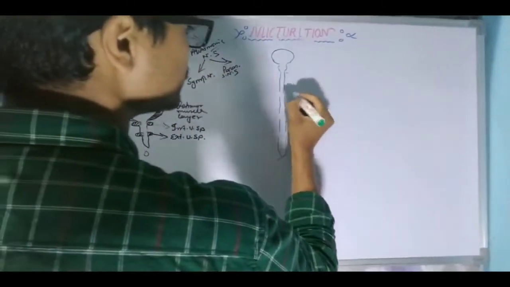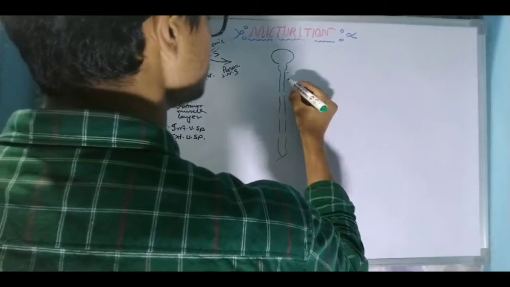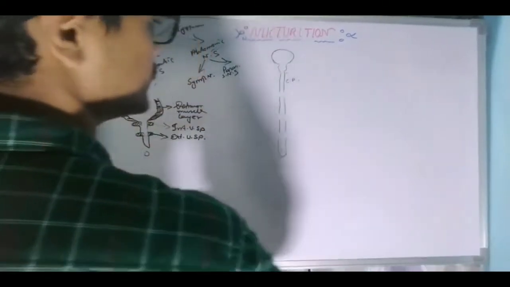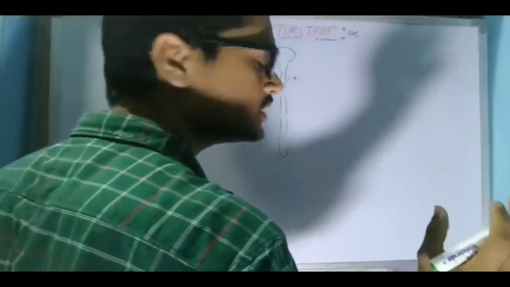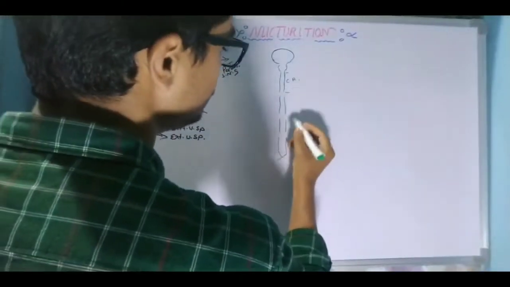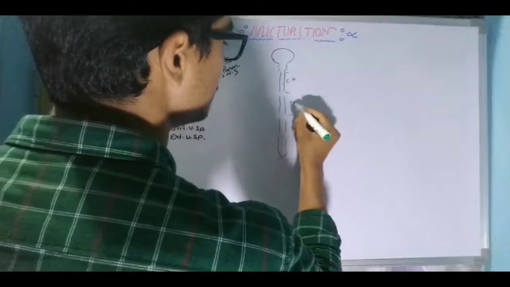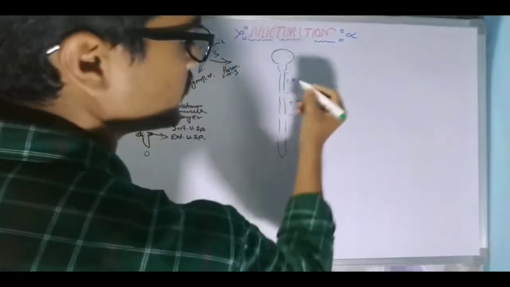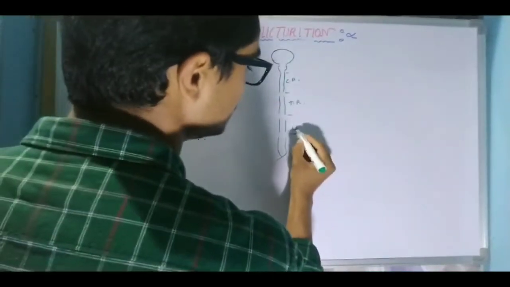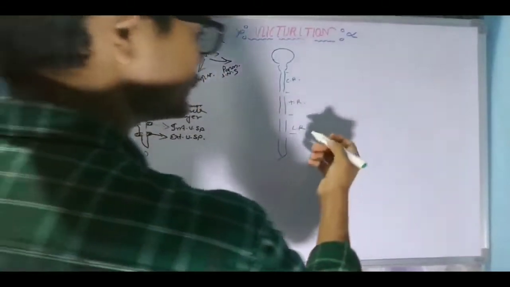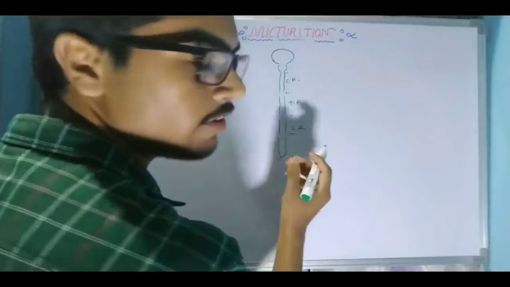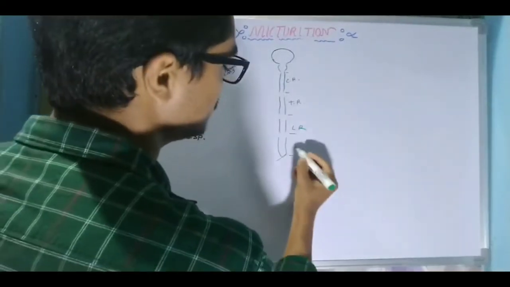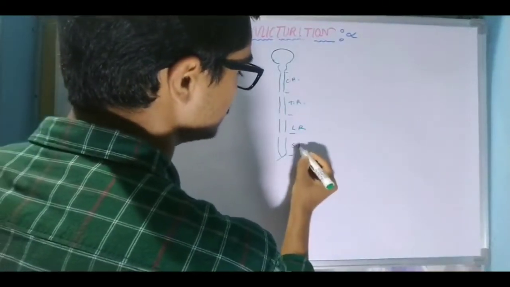From here to here, the segment is known as the cervical region. Below the cervical region, from here to here, this is known as the thoracic region. And below the thoracic region, the lumbar region starts. This portion is known as the lumbar region, and the last portion of our spinal cord is known as the sacral region.